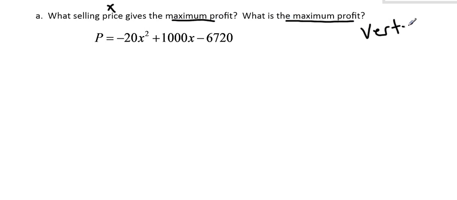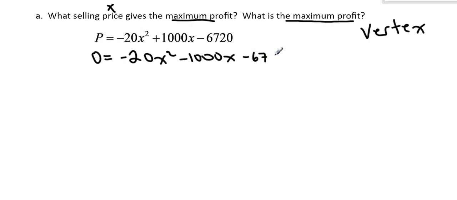Okay, so we know we're looking for the vertex. So here's the equation. Let's let p equal 0 so that we can find the roots, and then use the roots to find the vertex. By all means, if you would rather complete the square, that's your choice. Oh, heck, you know what? No, I'm not going to complete the square. I was about to change my mind and complete the square, but let's leave it.